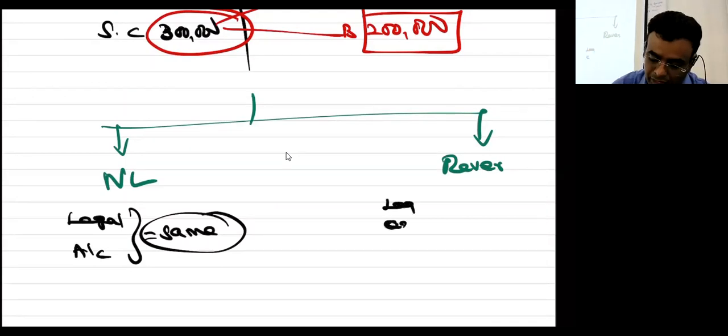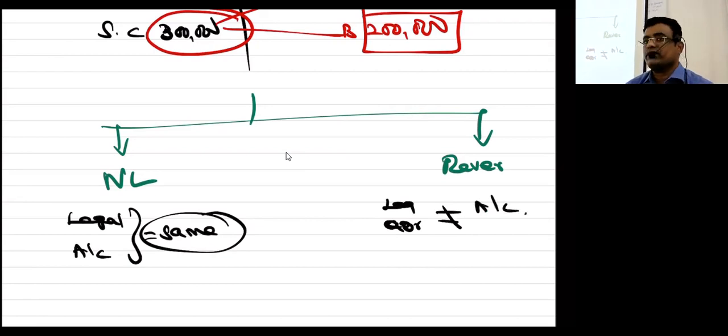Legal acquirer is not the same as accounting acquirer. Then reverse merger. நான் வாங்க போய் லாஸ்ட் ஏங்கன்ற அமௌண்ட் கொடுத்துல ரிவர்ஸ் ஆகிடுச்சுல, அதனால இது ரிவர்ஸ் merger. புரிஞ்சுதா இல்லையாப்பா? Normally I thought of buying you, I purchased you. After I purchased your company, I am going to control your company. Normal. Yes or no? I thought I will buy and control you.